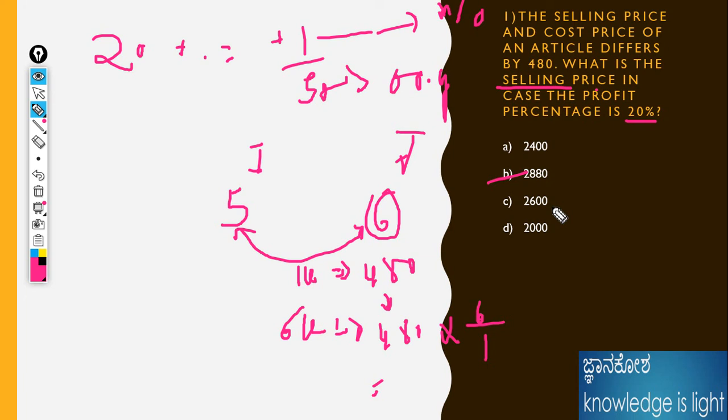If we know the basic table, then we could easily solve it, because 120% is 1 by 5. That means an increment, profit, is there. If any loss is there, 5 by 4 is happening at that time. The bigger difference is what they gave in the problem. What is the difference between cost price and selling price? The 1 unit. Then we need to calculate the selling price. What is the selling value? 6 units. For the 6 units, how much value? 480 into 6, that is 2880, isn't it? Then I'm moving to the second problem.